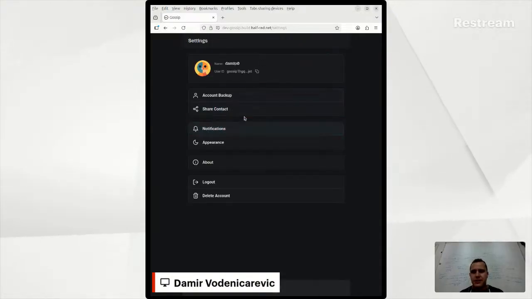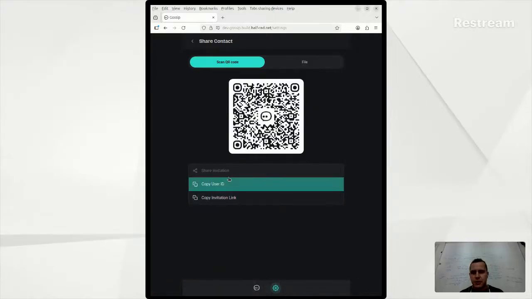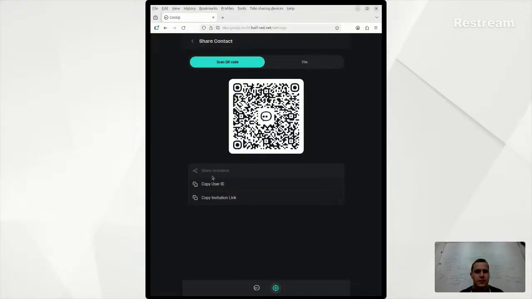In the settings, you can now share contacts by copying user ID, invite links, etc. And also there's this function, share invitation. Obviously on the computer it doesn't work, but on the phone you can share directly via apps. When you click on it, it proposes different types of apps with which you can share.